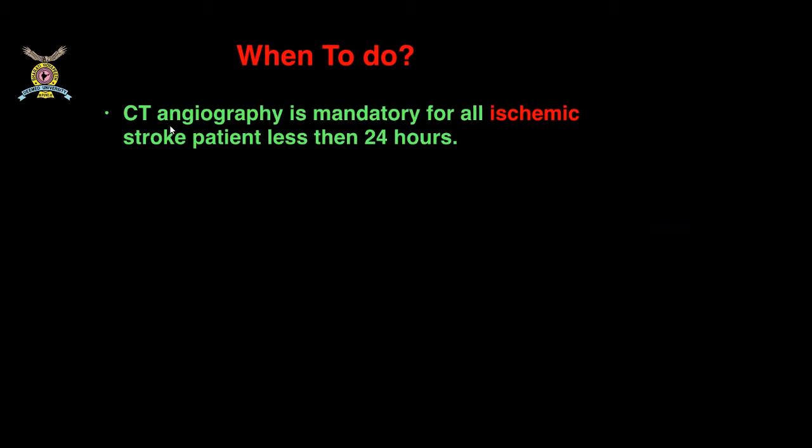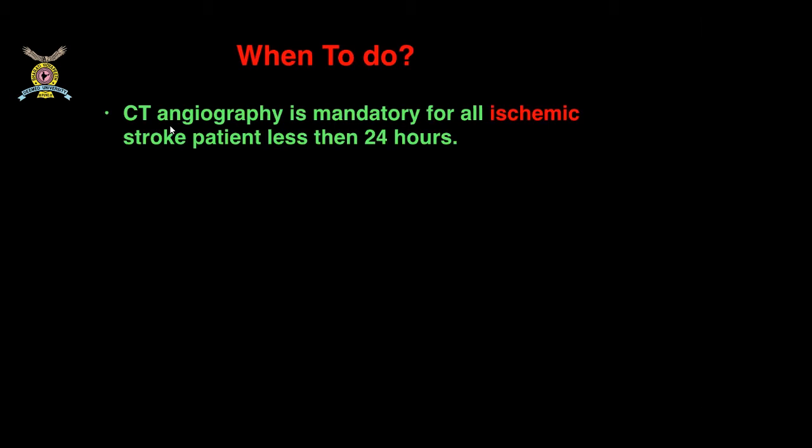Now we already have one treatment which is known as intravenous thrombolysis. So why this new treatment? Because studies have shown that intravenous thrombolysis works only in 10 to 15% of the patients. The technical success rate of intravenous thrombolysis is only 10 to 15% of the stroke patients who present within the initial 4.5 hours. Now, what is the technical success rate of mechanical thrombectomy? It is close to 90 to 95%. So there is a big difference between the efficacy of the procedures, and that's the reason mechanical thrombectomy is nowadays a standard of care.